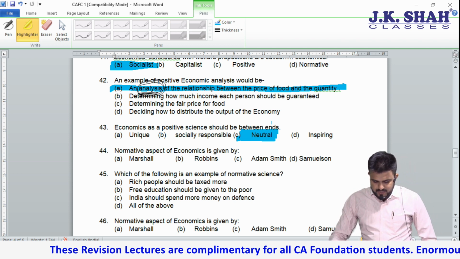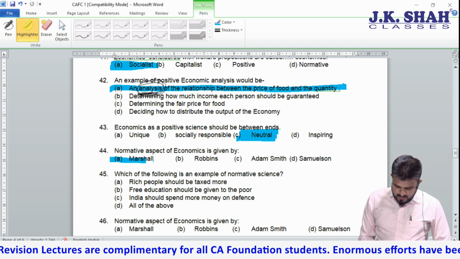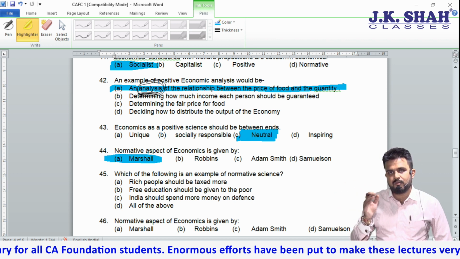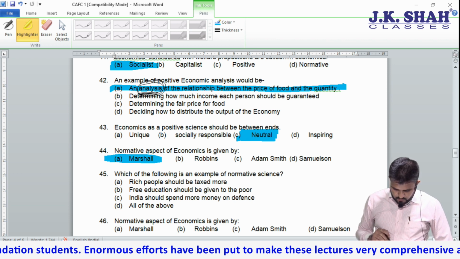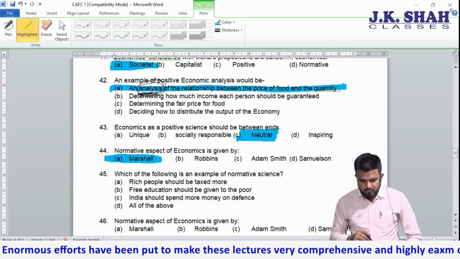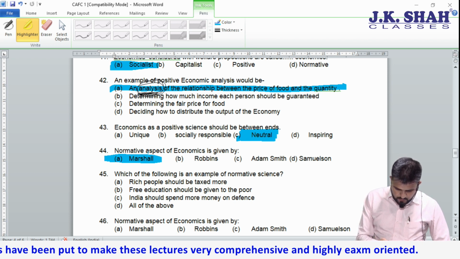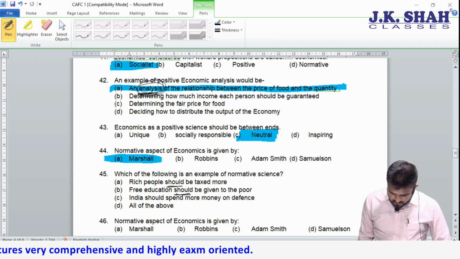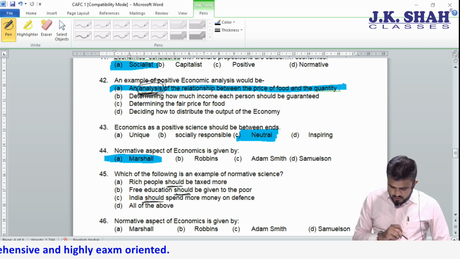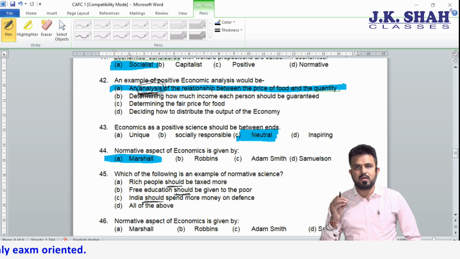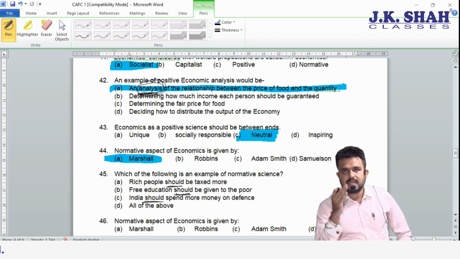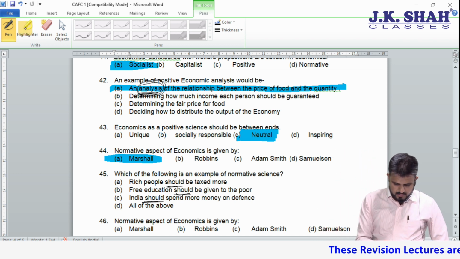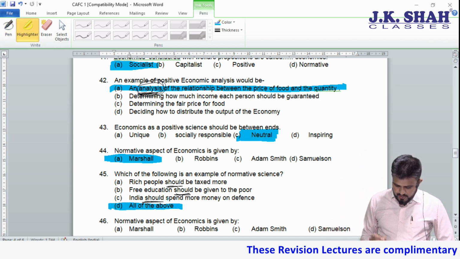Normative aspect of economics is given by, correct answer is Marshall. Students: positive, Robbins; normative, Marshall. 45. Which of the following is an example of normative science? Now if you observe, in all three statements you will find should. It will be either should or ought. They are giving a solution to the problem. So the correct answer is all of the above.